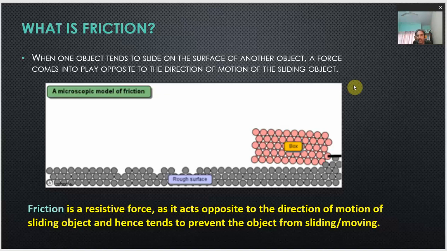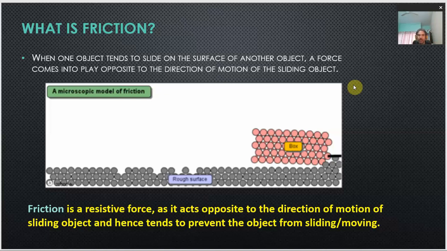So the applied force will tend to make an object slide in its own direction, and this force of friction is opposite to that. That means friction is always opposite to the direction of motion of the object. Whichever direction the object starts sliding or tends to slide, the friction force always acts opposite to that direction. Therefore friction is called an opposing force or a resistive force. So this is the very first thing about what friction is.